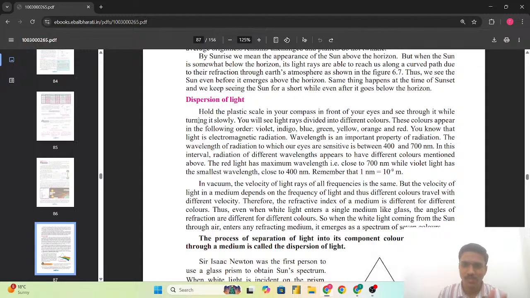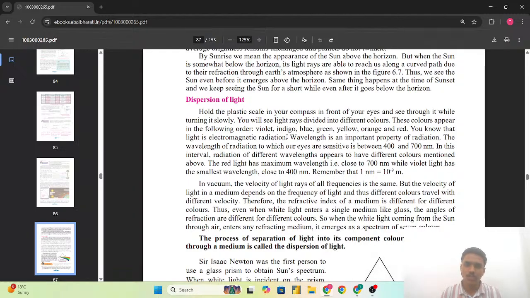So hold the plastic scale from your compass in front of the eyes and see through it while turning it slowly. You will see light rays divided into different colors. These colors appear in the following order: violet, indigo, blue, green, yellow, orange, and red. You know that light is electromagnetic radiation. Wavelength is an important property of the radiation.